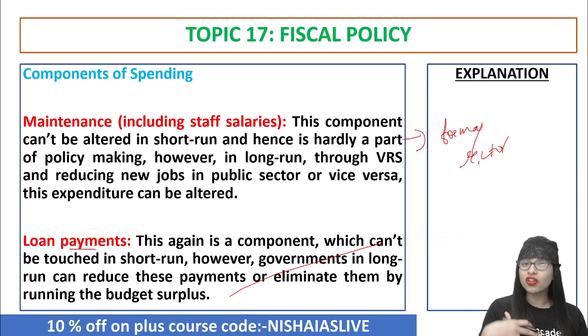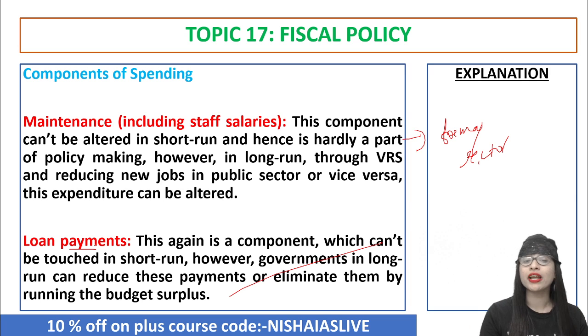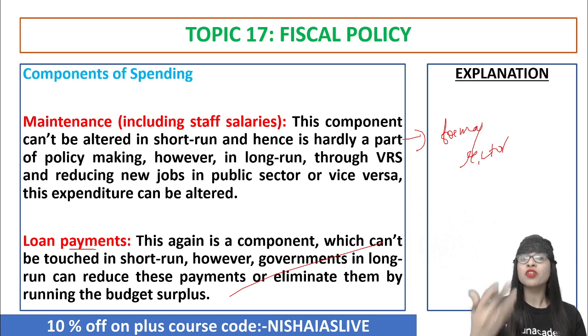Anyway, the next one, loan repayments. Out of the revenue the government gets through fiscal policy, that's taxation, they have to spend. Now, too much borrowing means the government is liable to pay the people from whom they borrowed. So interest payment is also a kind of liability, and loan payment is also a kind of liability, which has to go from the government's hand. That's also an expenditure, right?